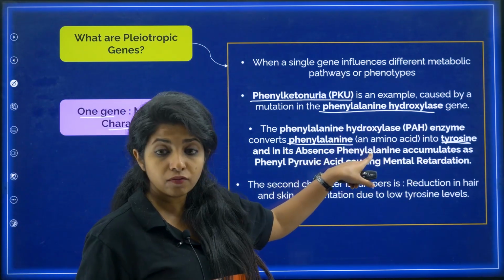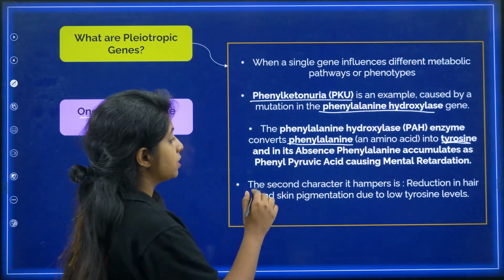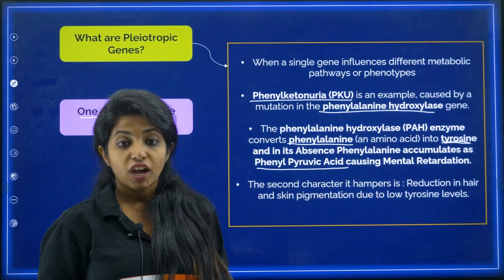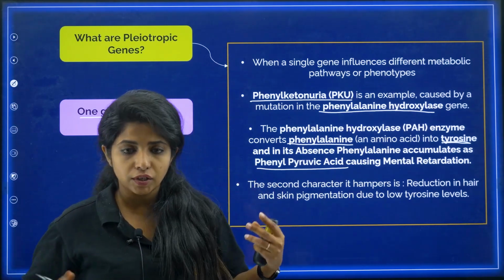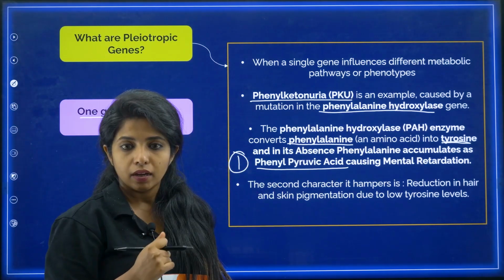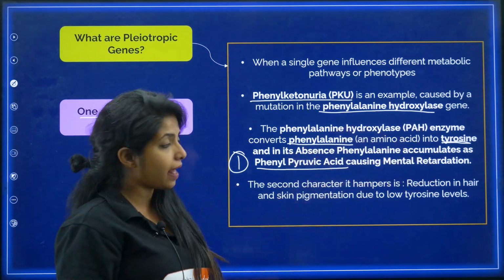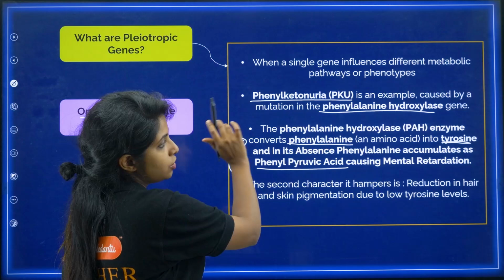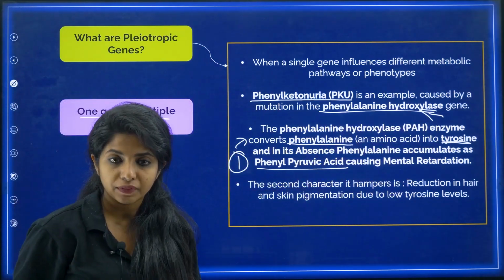The phenylalanine which is there, it's not being converted, it just accumulates. And it accumulates as something that is known as phenylpyruvic acid. And this accumulation causes what? Mental retardation, my dear children. So this is one character that you can see. It causes what? Mental retardation. Because its actual work was to convert phenylalanine to tyrosine. That is the first character that is being shown by this particular gene coding for phenylalanine hydroxylase enzyme, right?